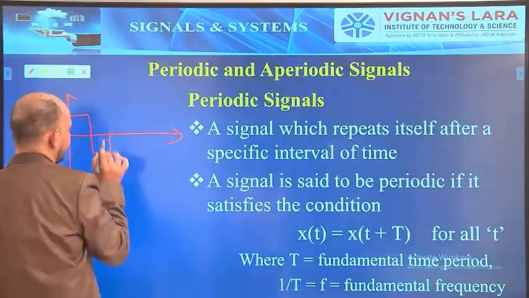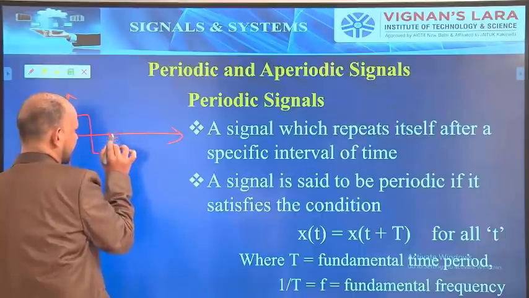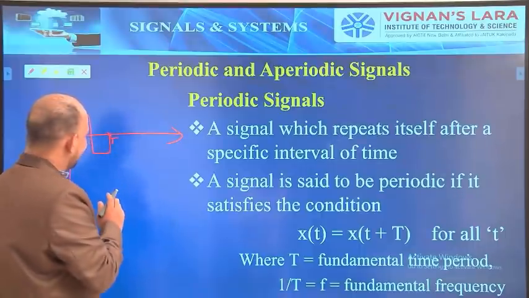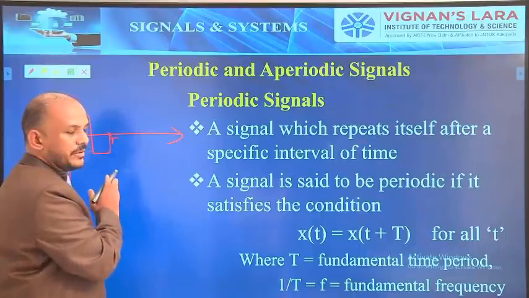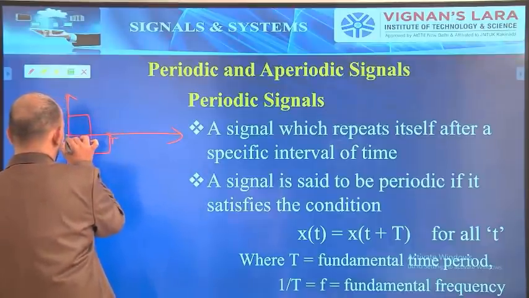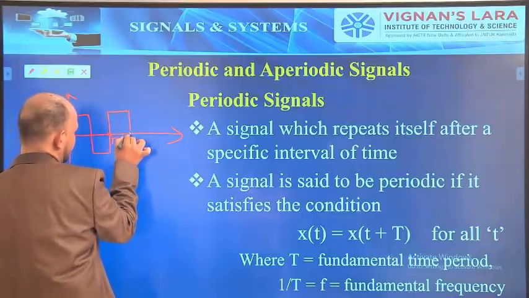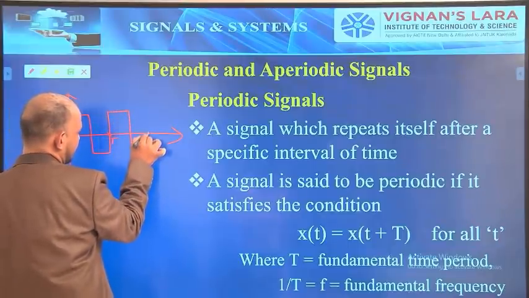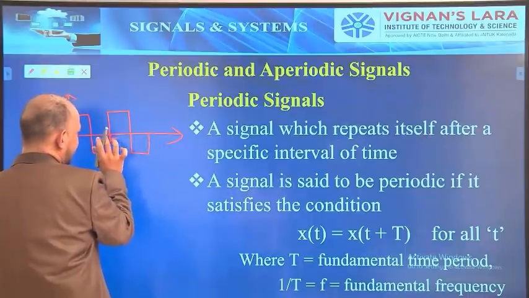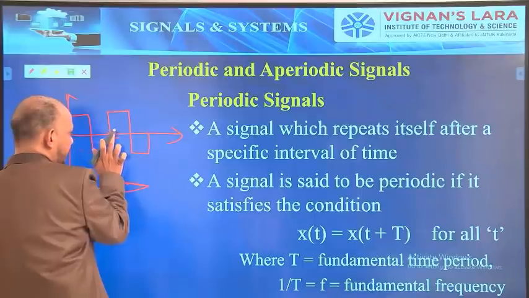This is my signal, this is 0 and this is some T. After the time interval, it is repeating again the same way. Here 0, it goes up, 0, goes down, 0. This is T, and again this is also T. So from here, this is T, from here also it is T.